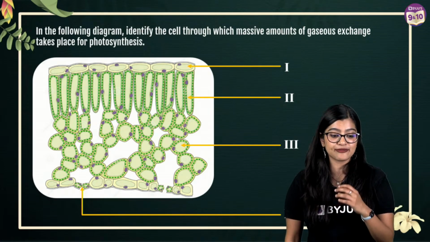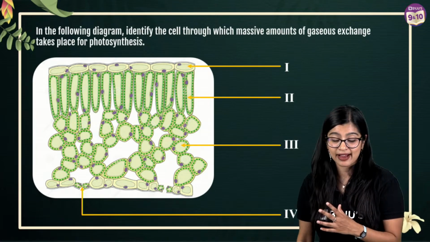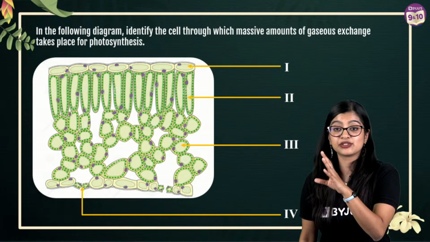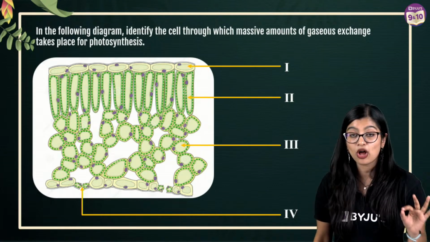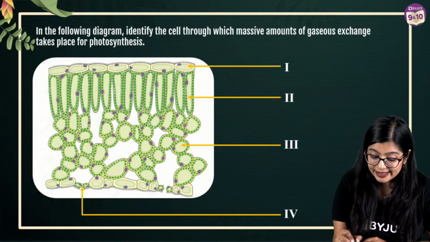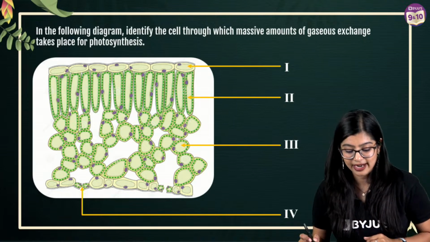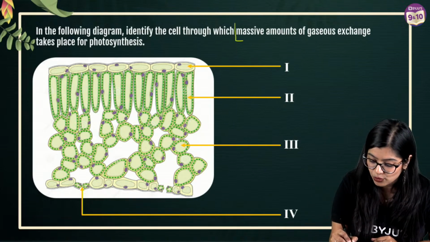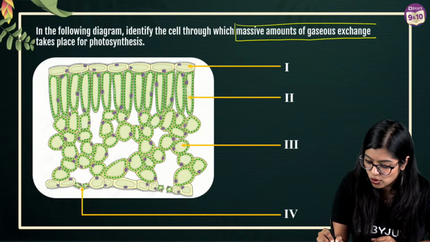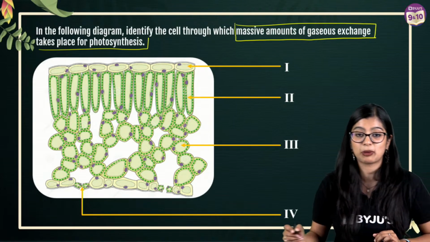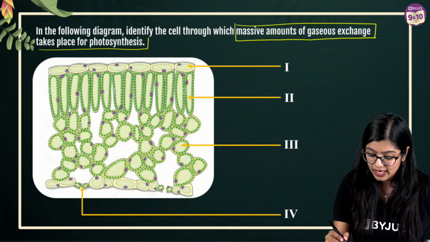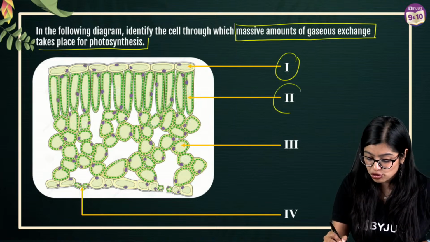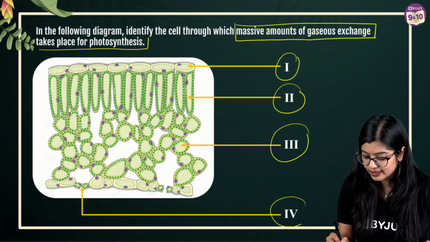So this right here is the first question. You have a diagram which is given to you, right from NCERT. In the following diagram, identify the cell through which massive amounts of gaseous exchange takes place for photosynthesis. Is it 1, is it 2, is it 3 or is it 4?